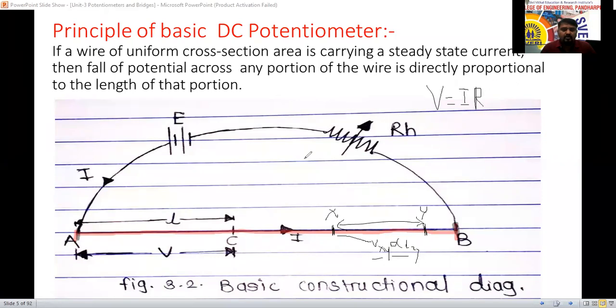See here, I told we are using a uniform cross-section and a steady state current here. The potential across it, carrying a steady current, so the current is constant here. Yes or no? In V is equal to IR, the current is constant, so I will leave this one now. Next, what is the formula for R, the laws of resistance? Can anyone tell me?